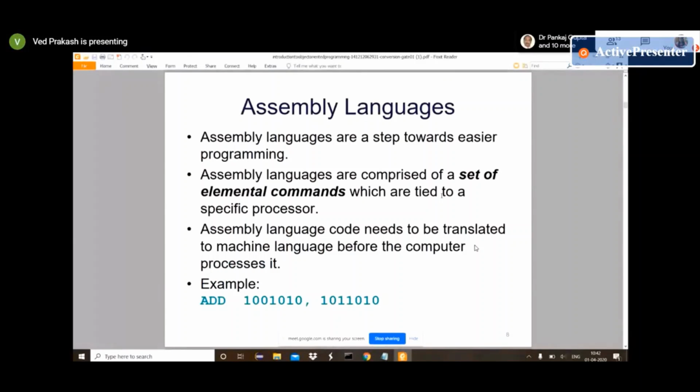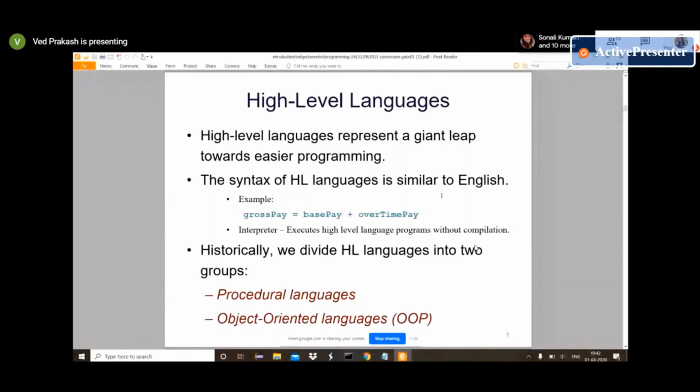Assembly language is easier than machine language, 0 and 1, and in this one we provide a set of element commands, like add 100100, such binary and some strings we can provide in assembly language. The next one is high level language, like C, C++, Java. In this one, we can provide syntax like English language, such as gross pay, base pay, overtime pay. The compiler converts it into machine language and then the computer processes that instruction.